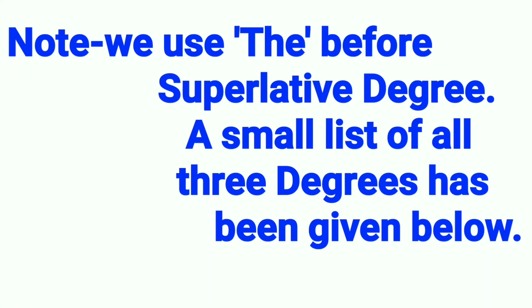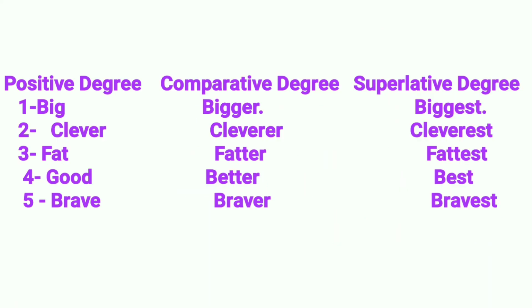A small list of all 3 degrees has been given below. Students, you are advised to see this list: positive degree, comparative degree, superlative degree. Number 1, big, bigger, biggest. Number 2, clever, cleverer, cleverest. Number 3, fat, fatter, fattest. Number 4, good, better, best. Number 5, brave, braver, bravest.